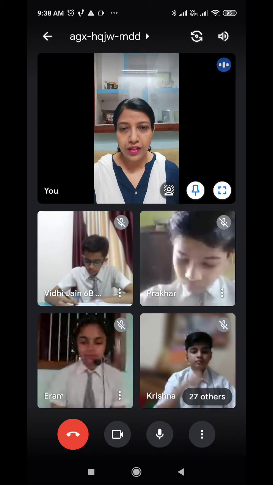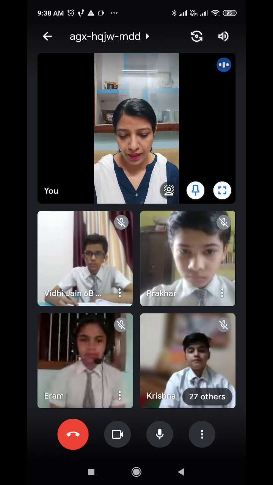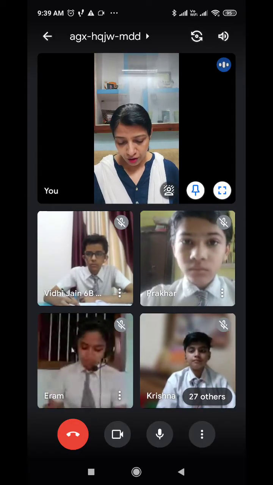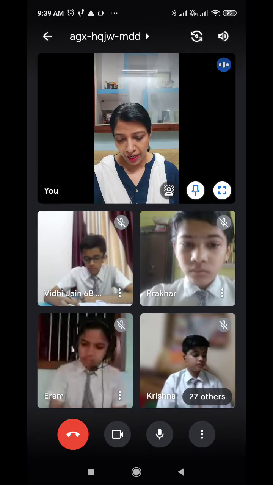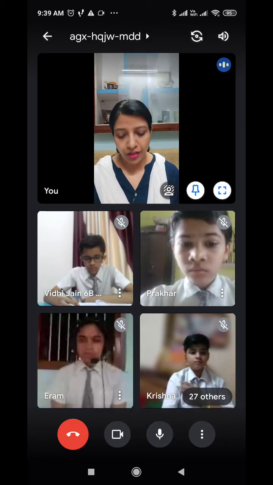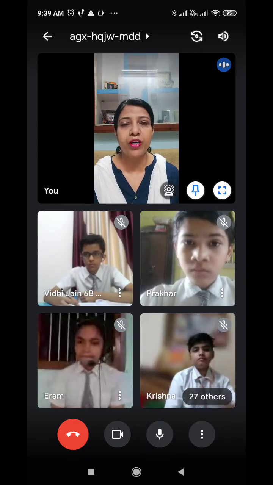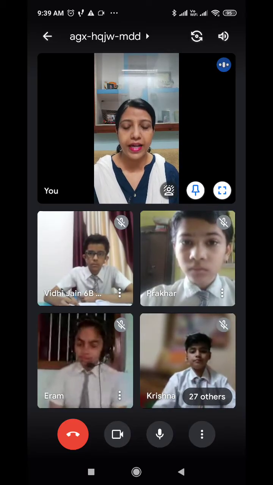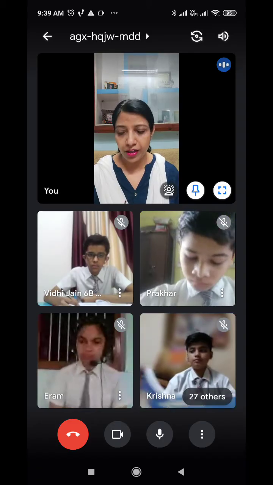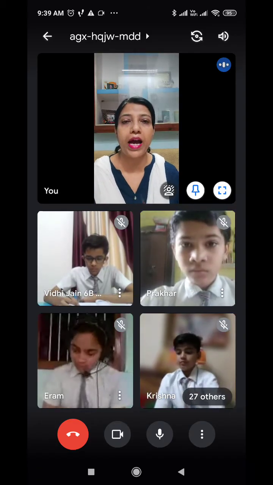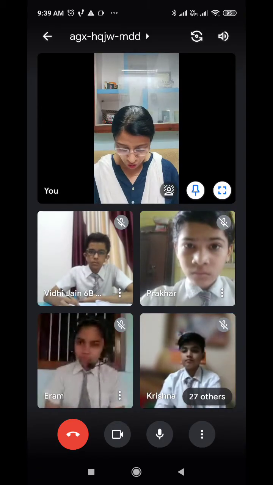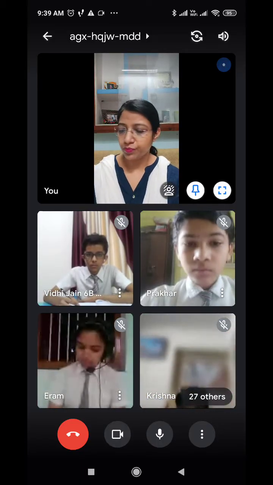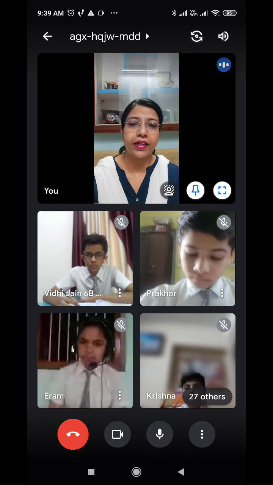So today we will continue with the English language topic, adverbs. Yesterday we already had a look at what is an adverb, the different kinds of adverbs, and we were having a look at the position of adverbs, meaning where the different kinds of adverbs are put in a sentence. Yesterday we had a look at adverbs of manner. Now today we will have a look at adverbs of place. Okay, page number 39.